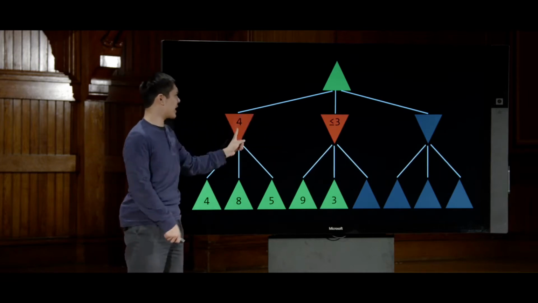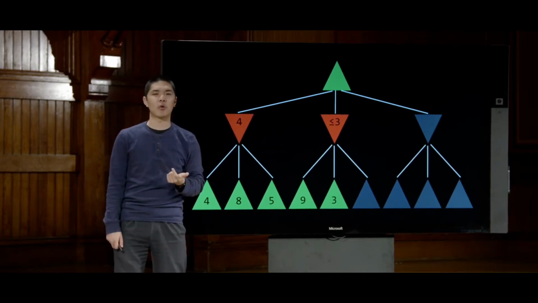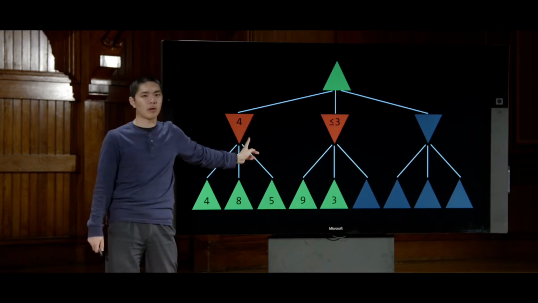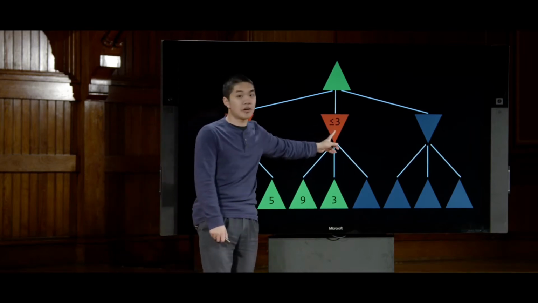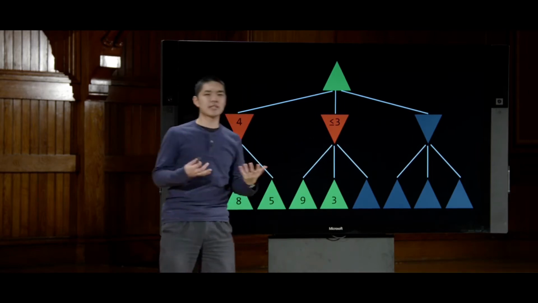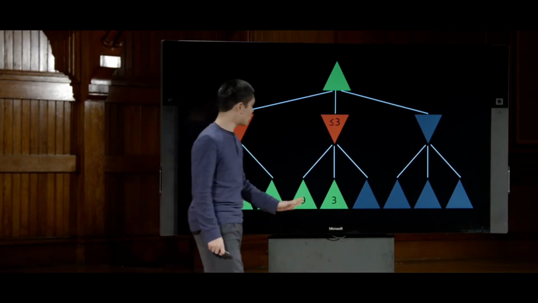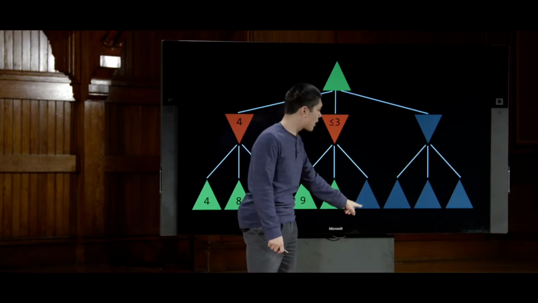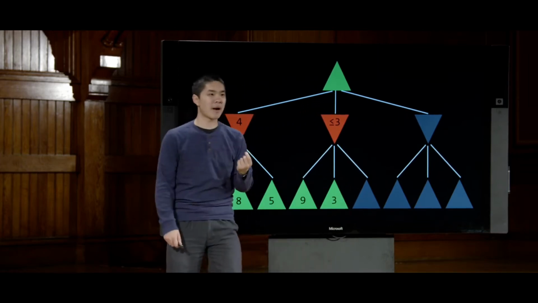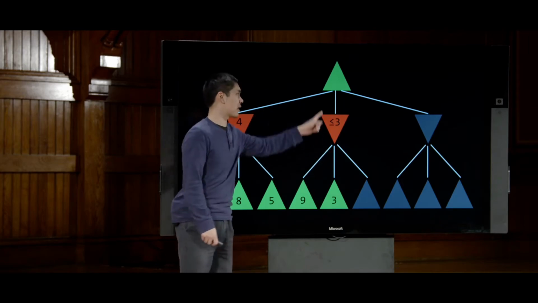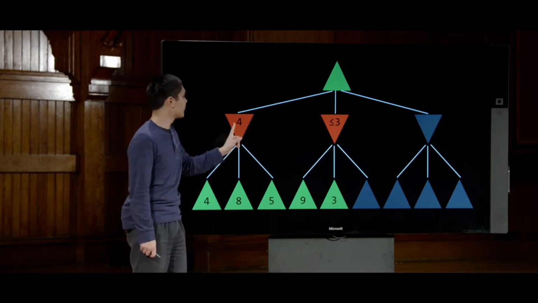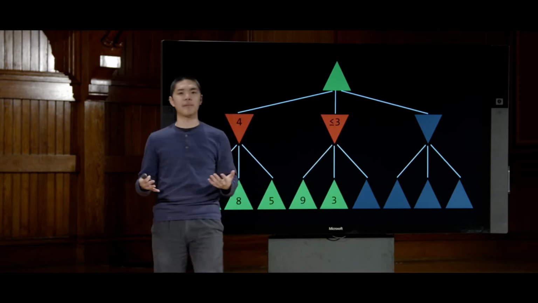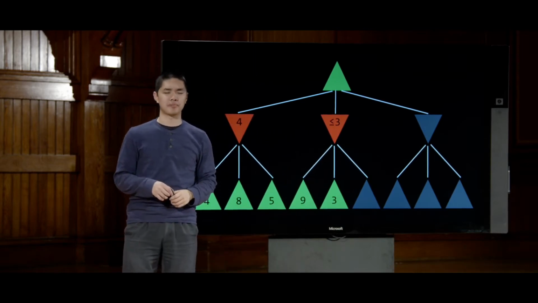But I already know that this action will guarantee me a 4. And so given that I know that this action guarantees me a score of 4, and this action means I can't do better than 3, if I'm trying to maximize my options, there is no need for me to consider this triangle here. There is no value, no number that could go here that would change my mind between these two options. I'm always going to opt for this path that gets me a 4, as opposed to this path where the best I can do is a 3 if my opponent plays optimally.